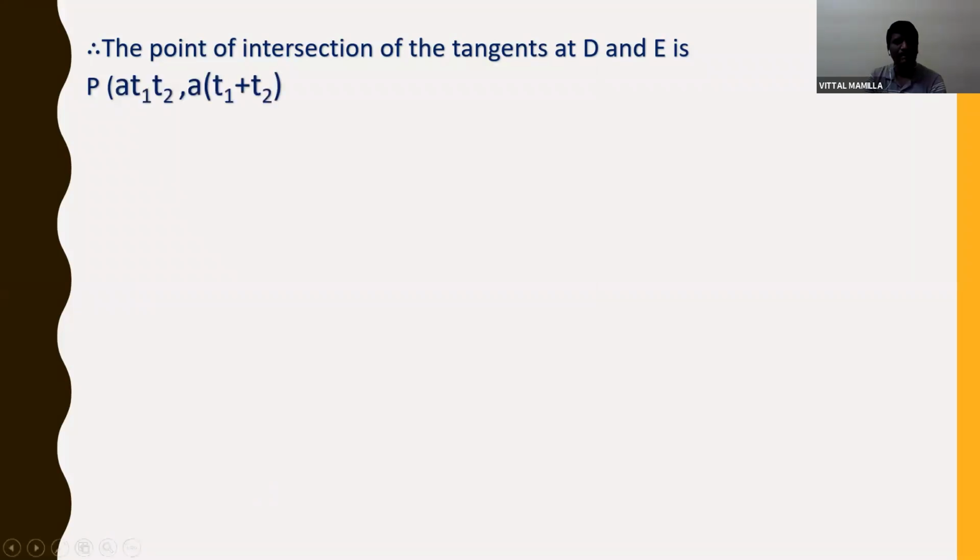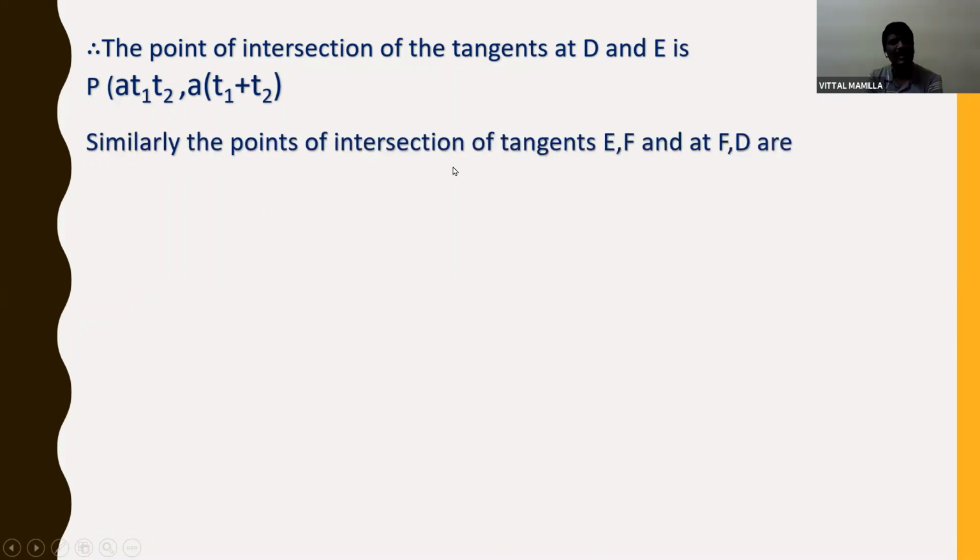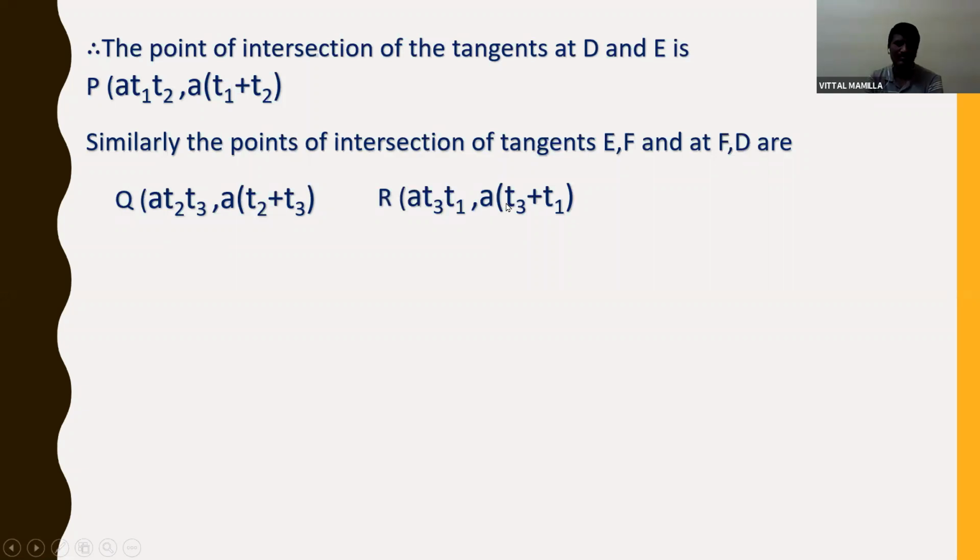The point of intersection of tangents at D and E is P(at1t2, a(t1 + t2)). I'm just copying from there. So instead of doing the same process again, I am simply writing. Similarly, the points of intersection of tangents at F and D are, wherever 1 is there, I am writing 2, and 2 means 3. This is the point of intersection of equation 2 and 3, and in the same way, this is the point of intersection of equation 3 and 1.